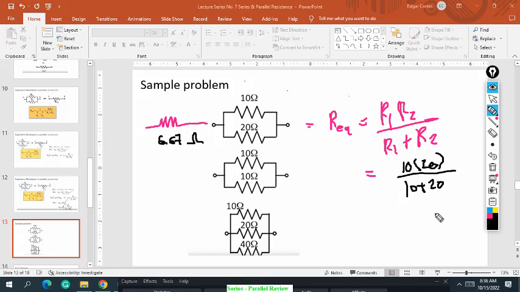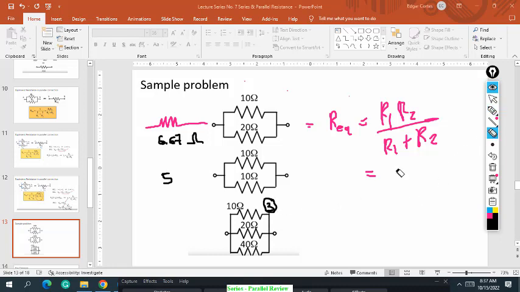Number 2? 5, sir. 10 and 10, 100, sir. So 10 times 10 is 100, divided by 10 plus 10, that is 20, so 5 ohms, di ba? Okay, no? So how about number 3? Let's see, number 3 natin ito.